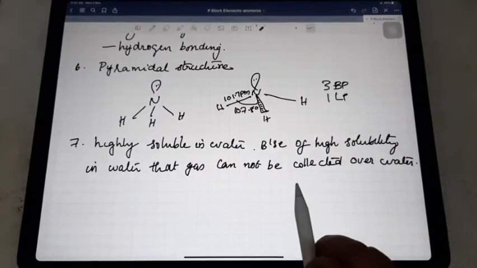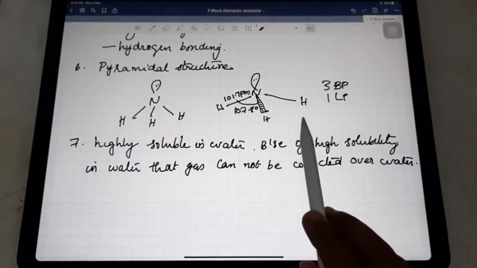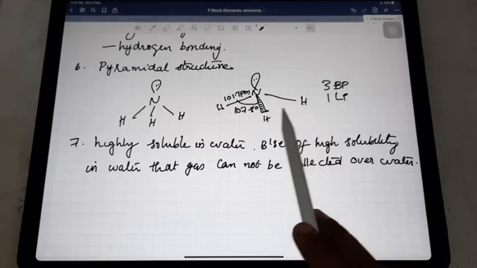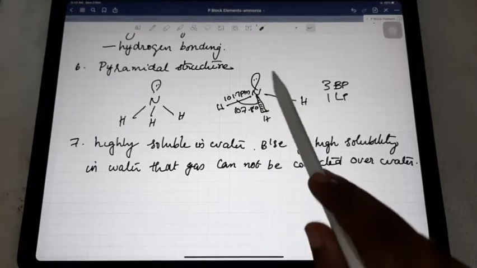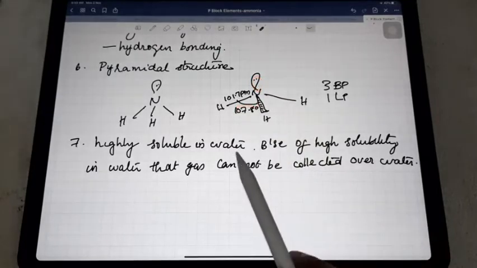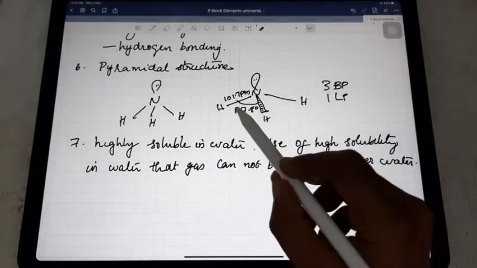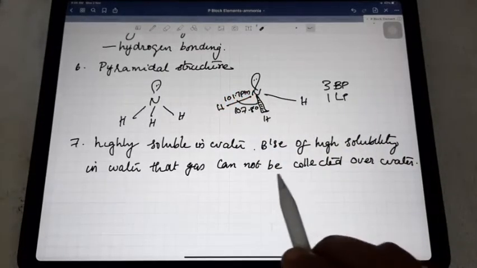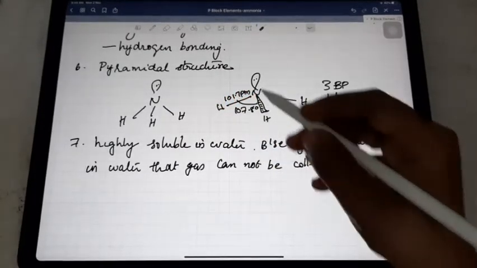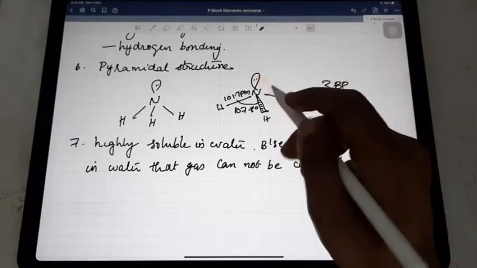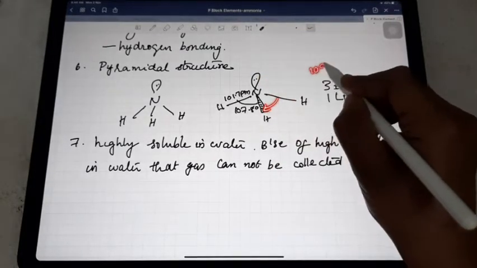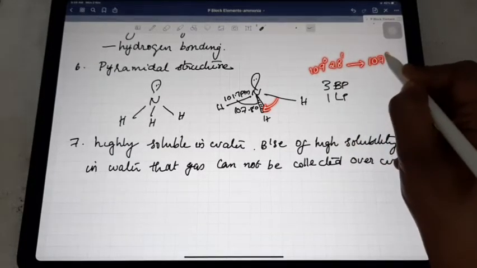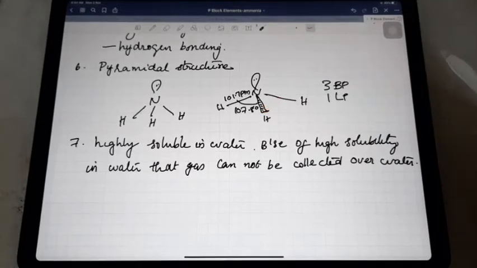Next, about structure: it has a trigonal pyramidal structure. As we discussed earlier, there are 3 bond pairs and 1 lone pair. The bond angle between them is 107.8 degrees and the bond length is 101.7 picometer. Many times we discussed that, to avoid lone pair-bond pair repulsion, the bond angle is reduced from the tetrahedral angle 109 degree 28 minutes to 107 degrees. Likewise, the explanation was discussed many times.